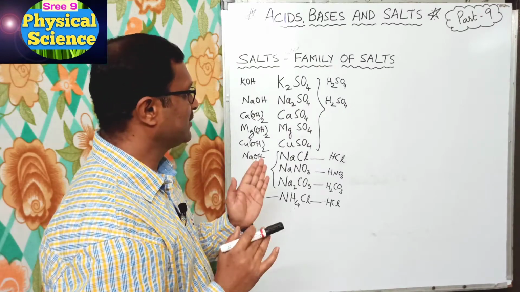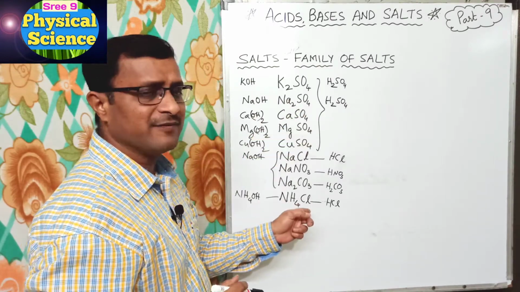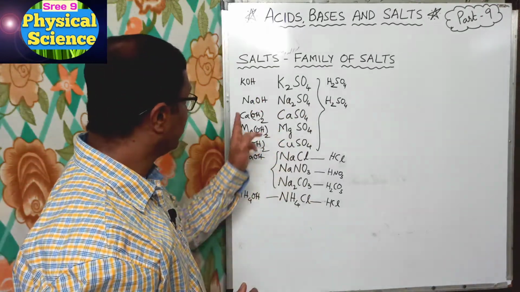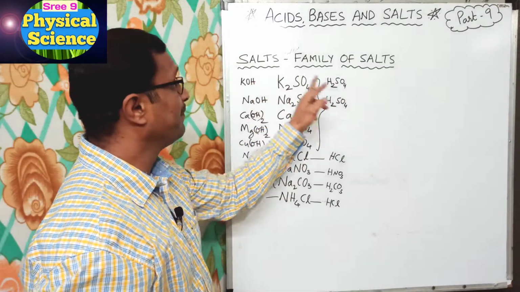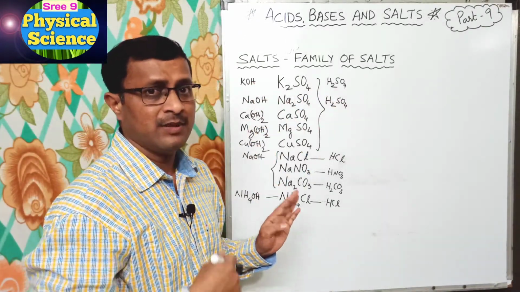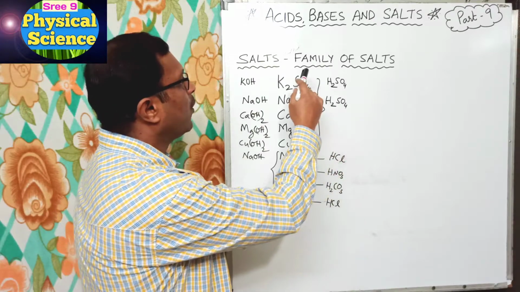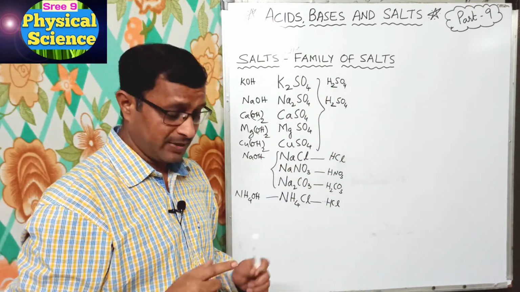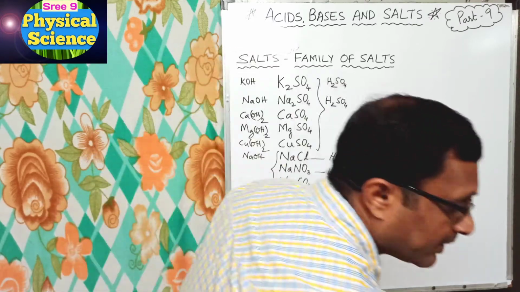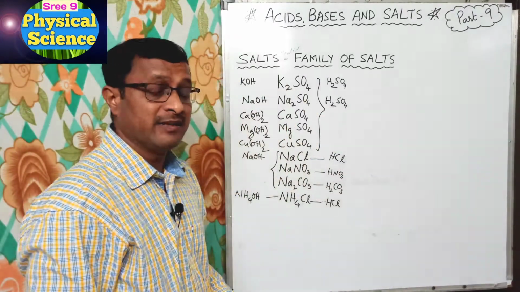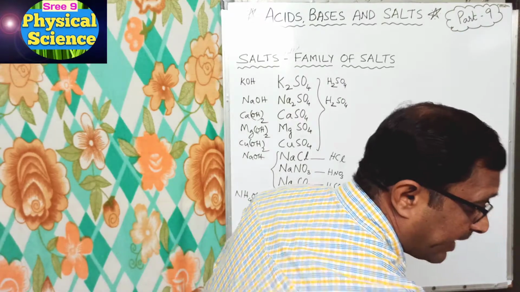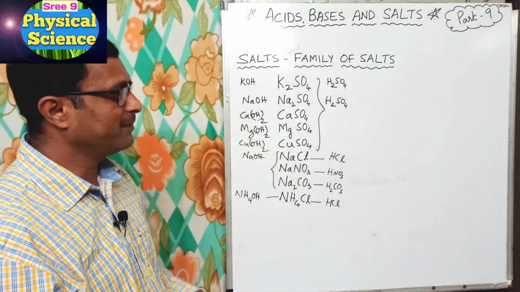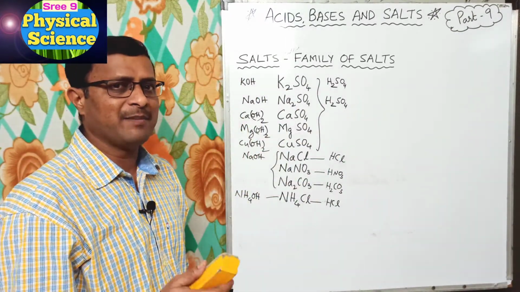Now you understood these are the salts which are formed by the neutralization of the respective base and acid. Now we have to understand what is the family of salts. For that we have to write the anions and the cations. From that we can understand the family.